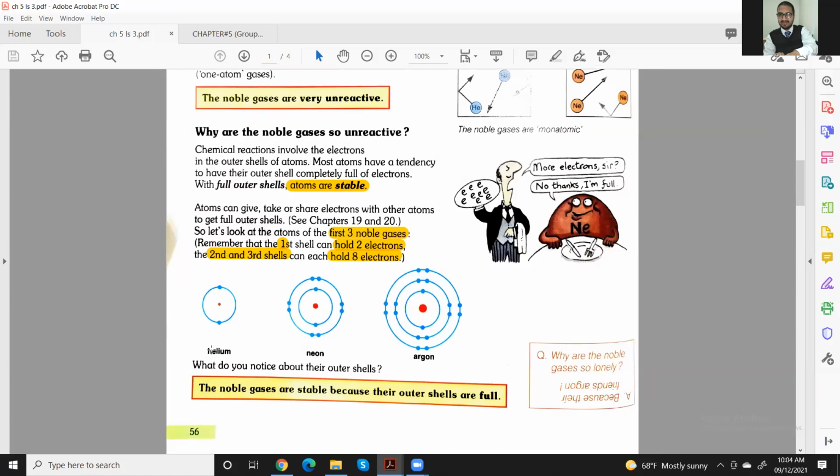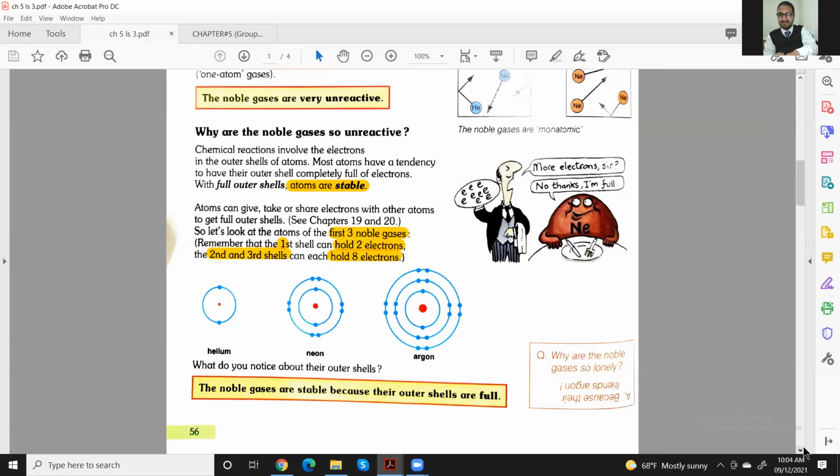So you can see here, helium, outermost shell, 2 electrons, it means it's stable. Here, neon, 8 electrons in the outermost shell, that is also stable. And argon, also in the outermost shell, 8 electrons. The noble gases are stable because their outer shells are full. Very easy to understand this thing.